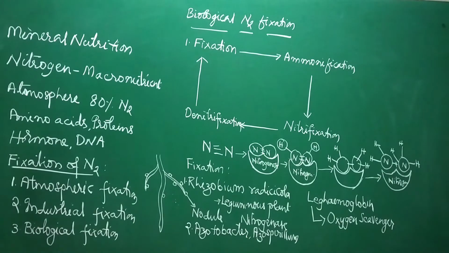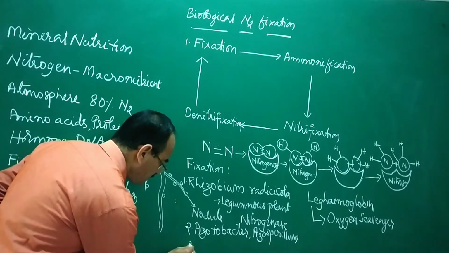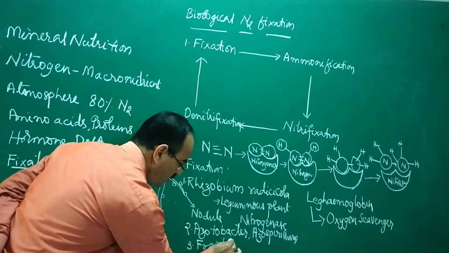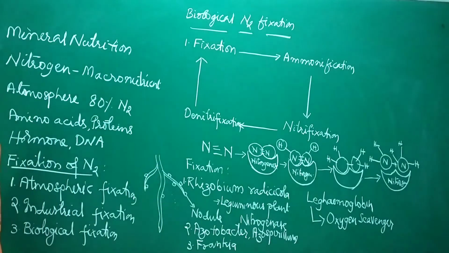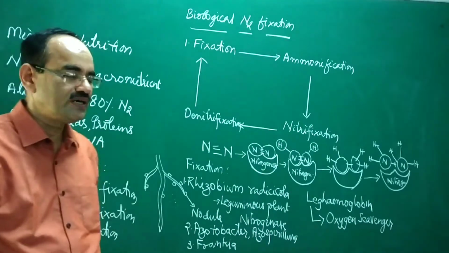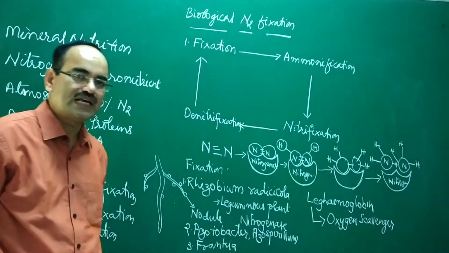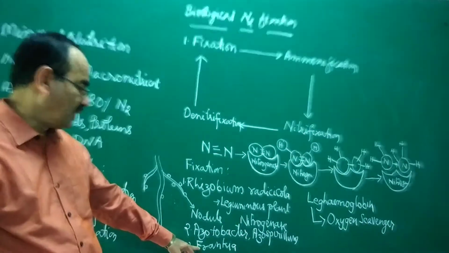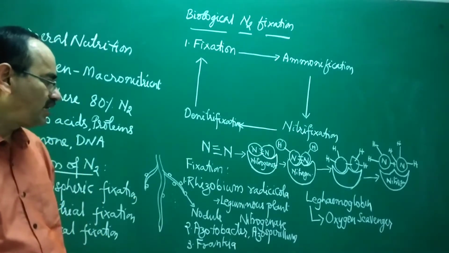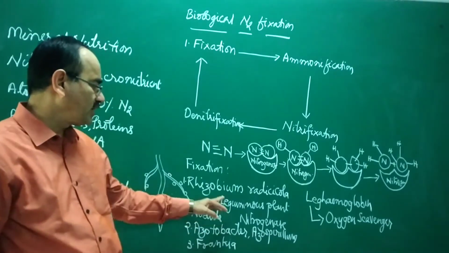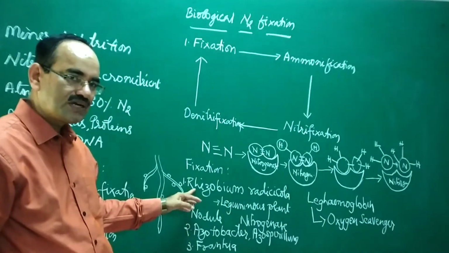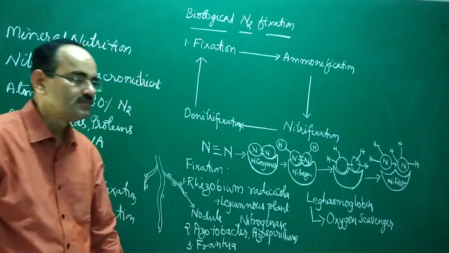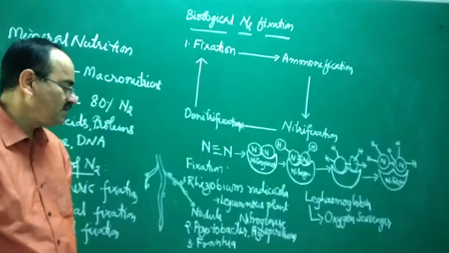Besides this, we also have another one, Frankia. Frankia is found in association with the roots of gymnosperms like Alnus. So in Alnus we find Frankia, but they are non-leguminous plants. With the leguminous plants we have rhizobium, and Azotobacter and Azospirillum are free living bacteria in the soil.